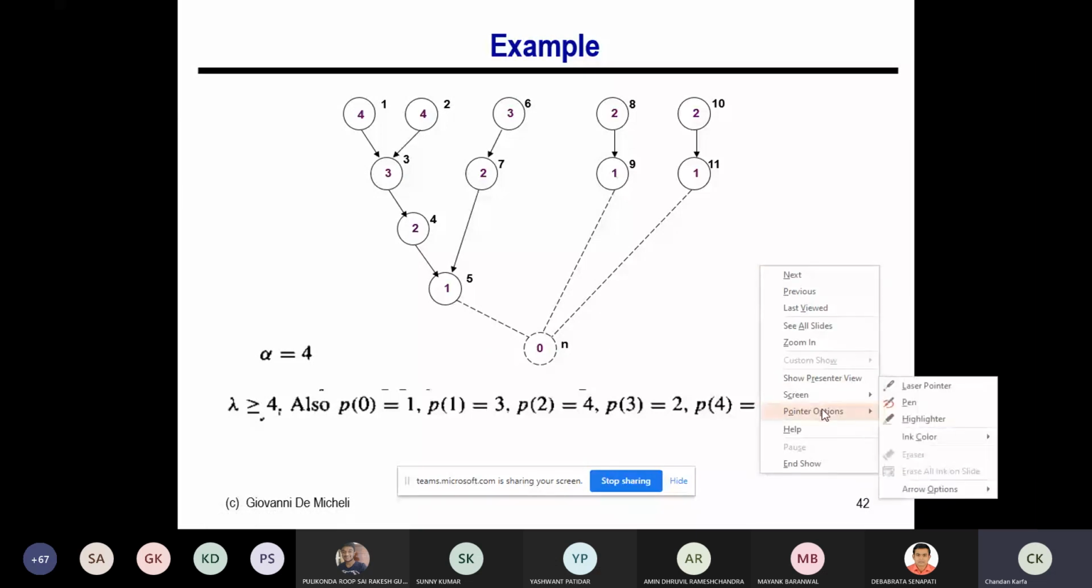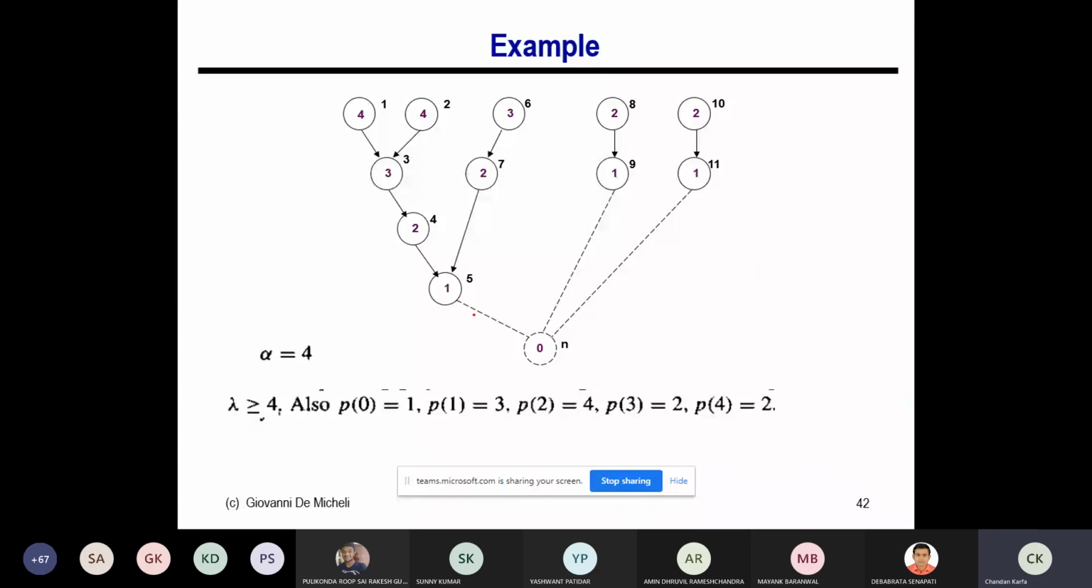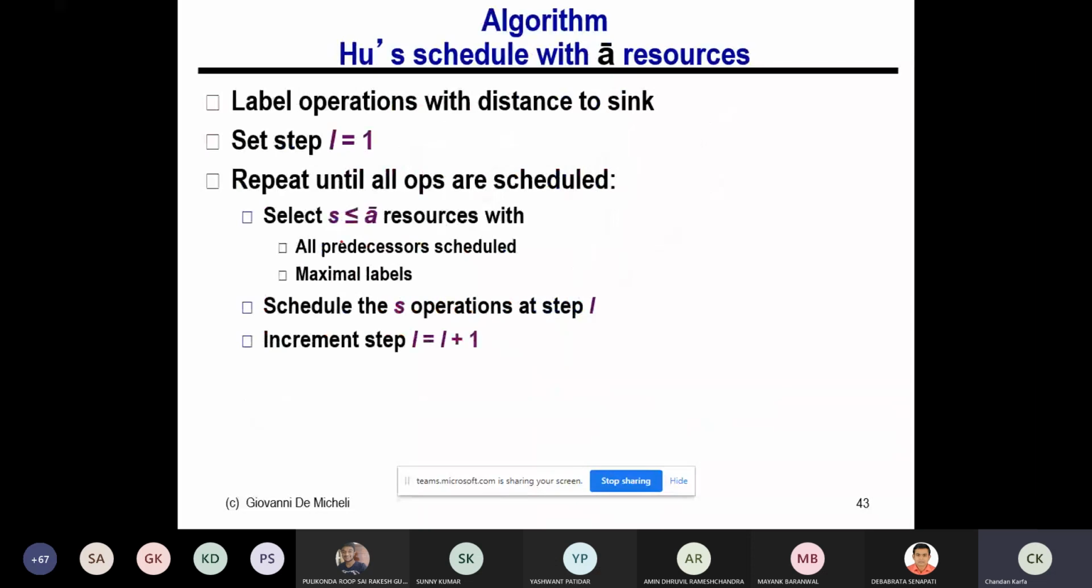What you are doing here is assigning. For example, this node is at a distance of 1 from the sink node. So I am actually giving some priority order, right? I'm assigning the value with some logic, which basically determines the priority. I assign this node and this node 4. That's why when I run the algorithm, I'm going to take this node first.